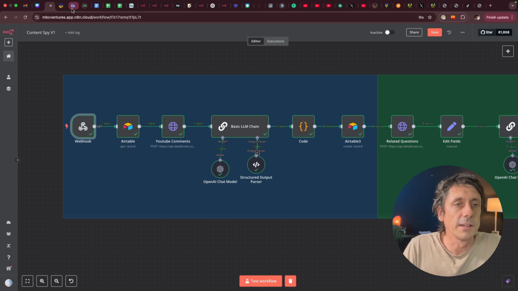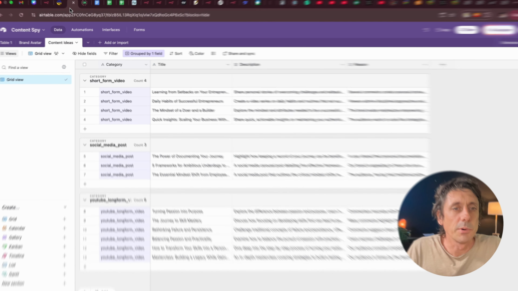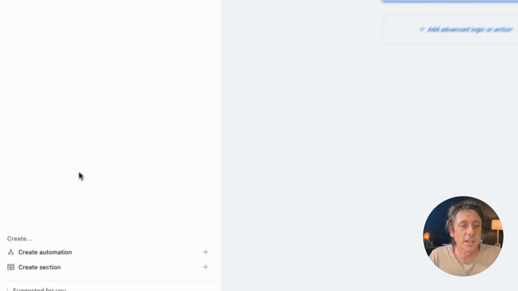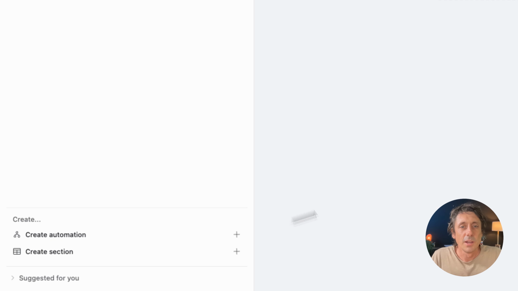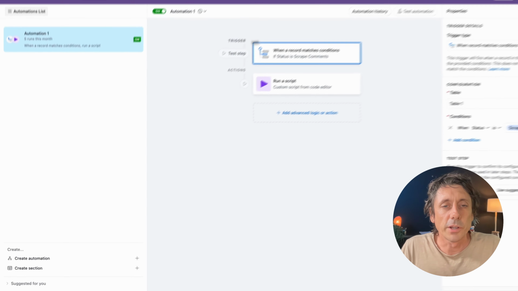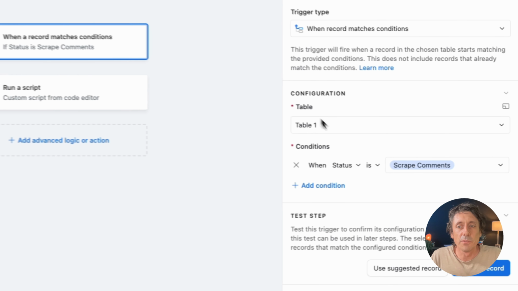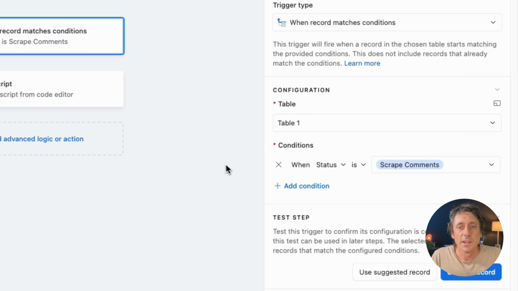And then we're going to go back to Airtable. Over at Airtable, we're going to go to the Automations tab at the top there, click Automation. In the bottom left-hand corner, click Create Automation. Once you've done that, in the trigger field here, you want to choose when a record matches a condition. And then in the configuration, choose Table 1. And then in the conditions, choose when status equals scrape comments, just like I've got there.